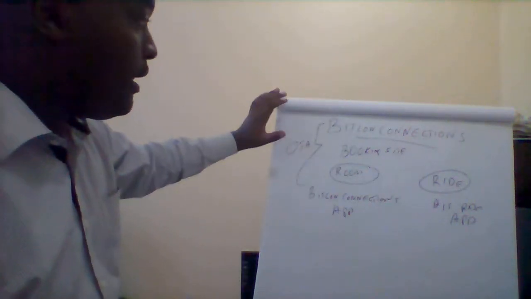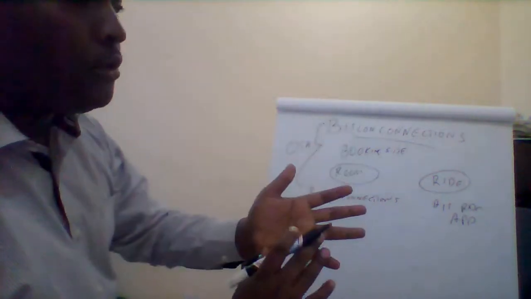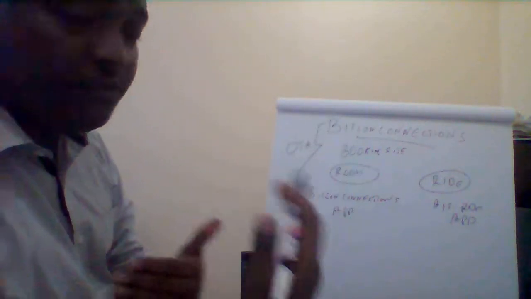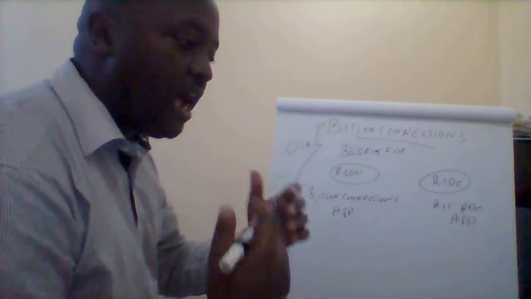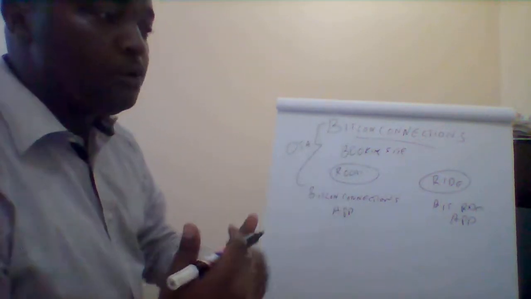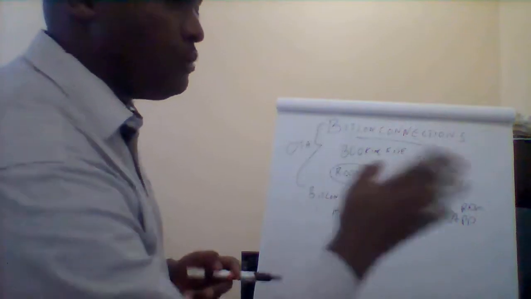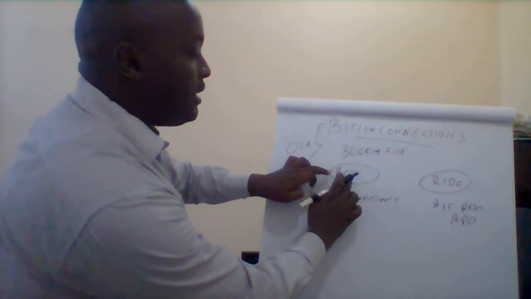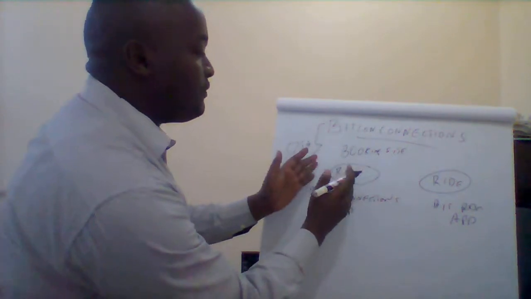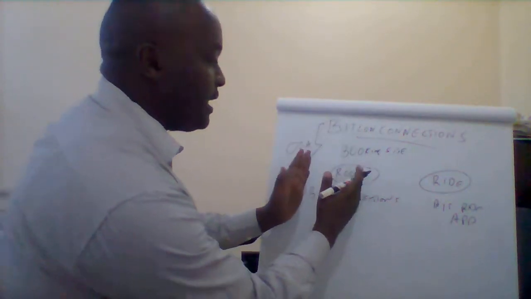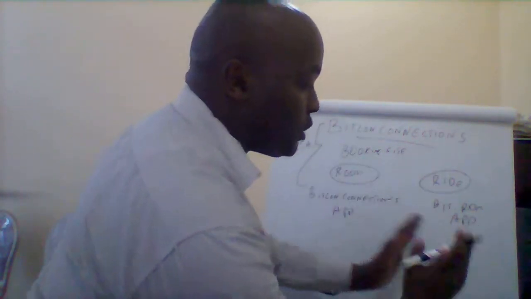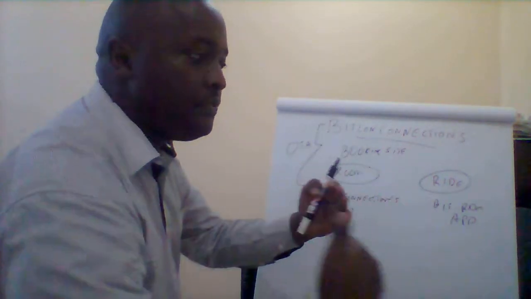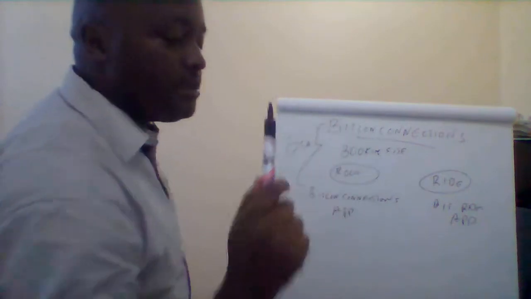Traditional online travel agents, Booking.com, TripAdvisor, Expedia, have not been able to overcome the challenge of continuity: when a client books a room, the process of taking that client from the booking paradigm up to the check-in paradigm leaves a missing gap, and this missing gap is what Bitlon Connections seeks